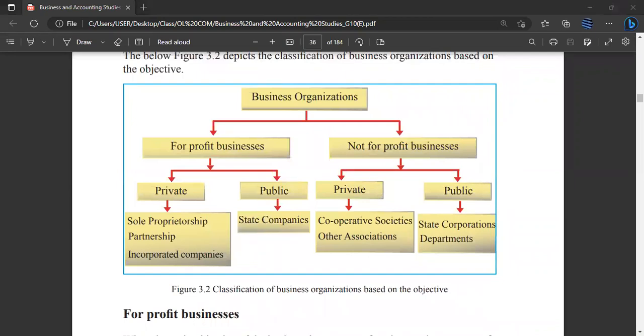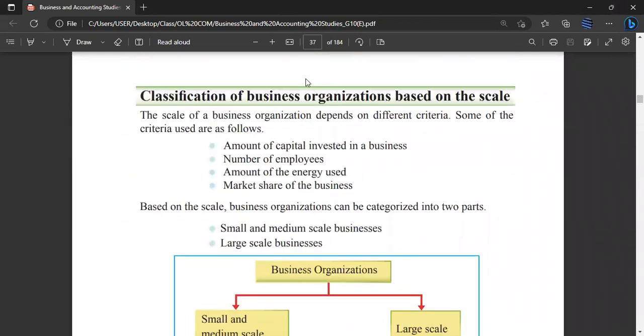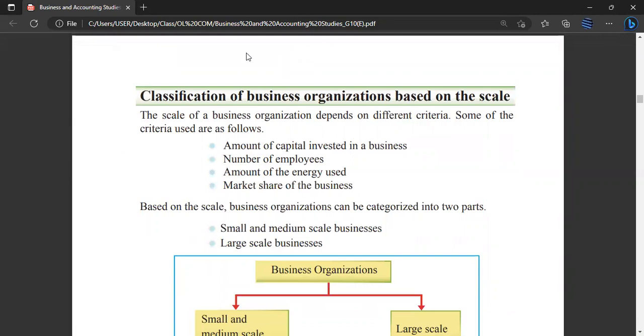Then another classification is the classification of business organizations based on the scale. So based on the scale also you can classify the business, right? The scale of a business organization depends on different criteria. Some of the criteria used are as follows. Using those criteria only, you classify the businesses based on the scale.